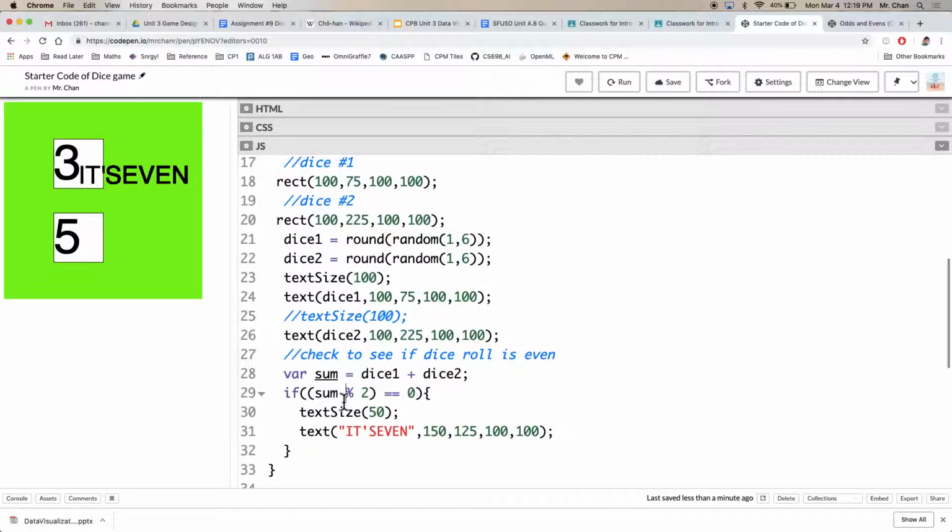Wait, why can't you just do sum divided by 2? Good question. I'm unsure. I think it's doing some kind of division that gives you a decimal, and that's not exactly equal to 1. So I tried that at first in my video, and it didn't work. So I will investigate that and follow up with that question another time. There's things going on behind the hood.